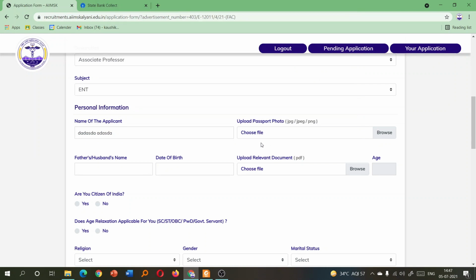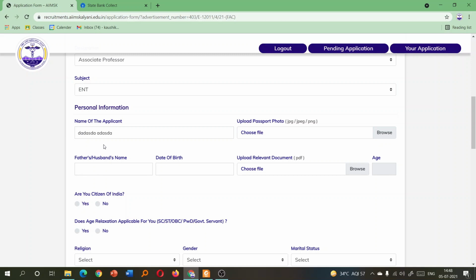And how can you be sure that your file has been uploaded? Now if you hover over this choose file, you can see that the file name that has been uploaded is written. I have taken this particular file, some aims.png, so it is showing here. That will confirm that your file has been uploaded. If I go here, nothing is showing, but if I go there, it will be shown. So that is a confirmation that your file has been successfully uploaded.